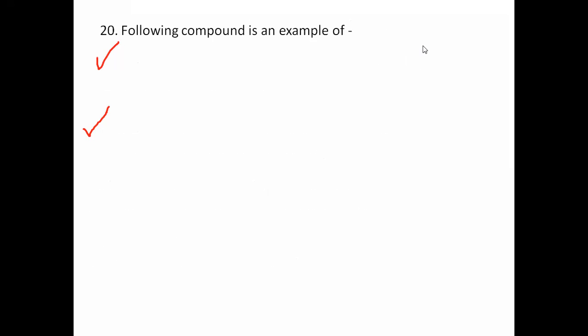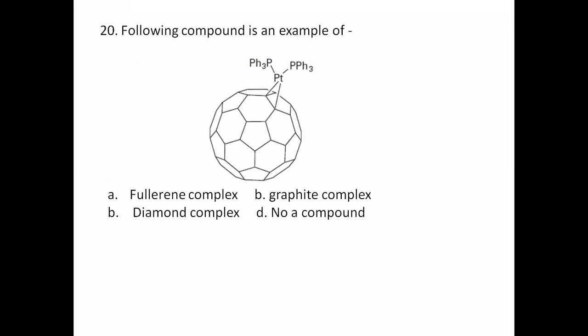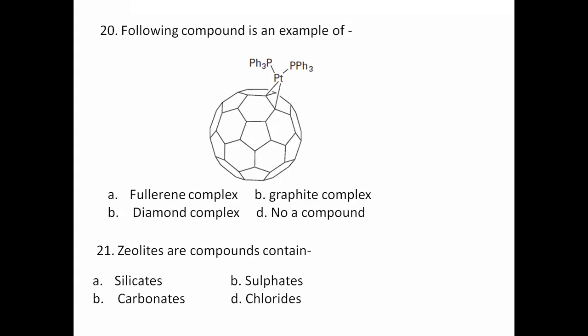Following compounds is an example of, very nice, fullerene complex, graphite complex, diamond complex, none of these, or not a compound. The above thing is not a compound. Why? It is just an art or diagram. Fullerene complex, sir. Yes, fullerene complex, a very nice fullerene complex. That's correct. Next question is zeolites are compounds which contain.